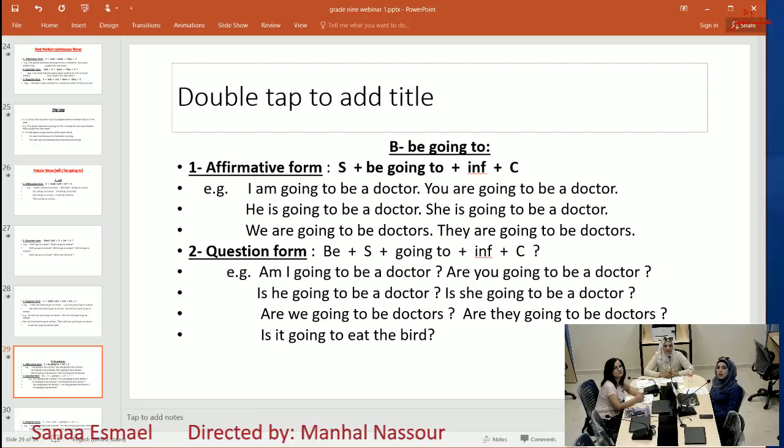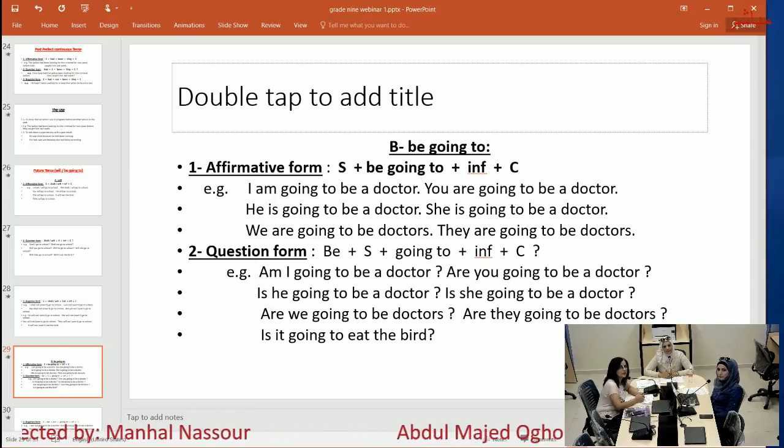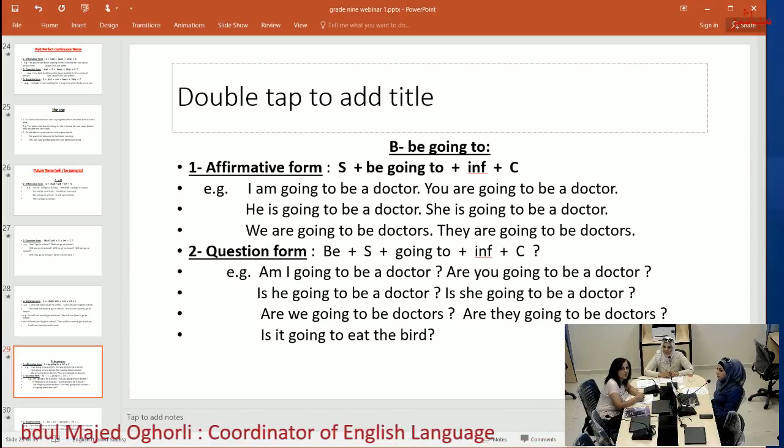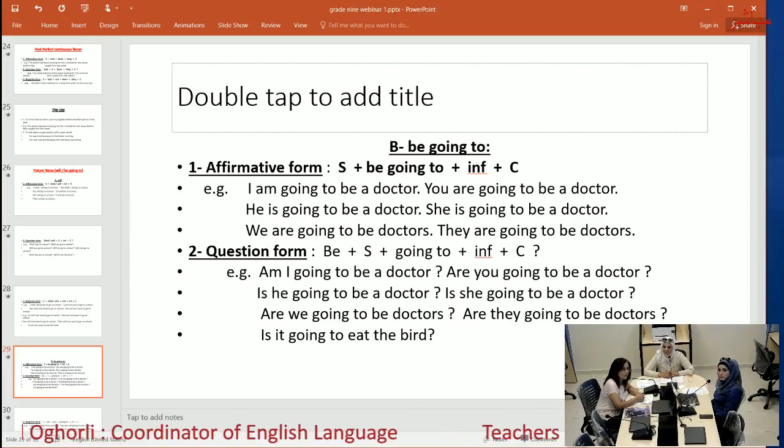Now, be going to. The affirmative form: subject, be, going to. We mean by be: is, am, are, the verb to be, which depends on the subject or the pronoun that we use. Be going to plus infinitive plus complement.